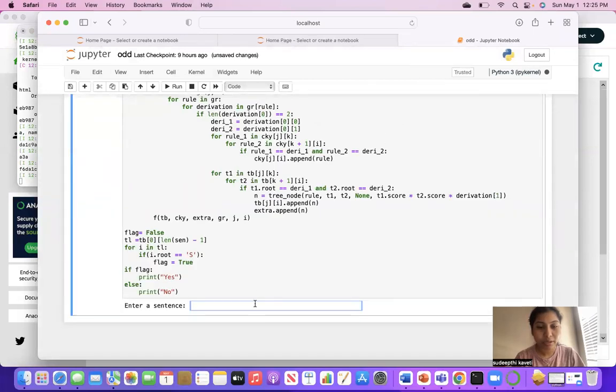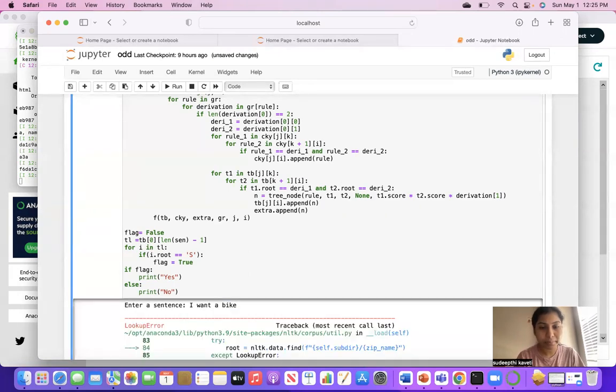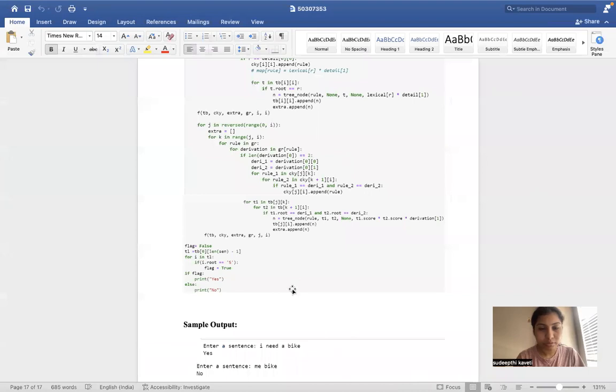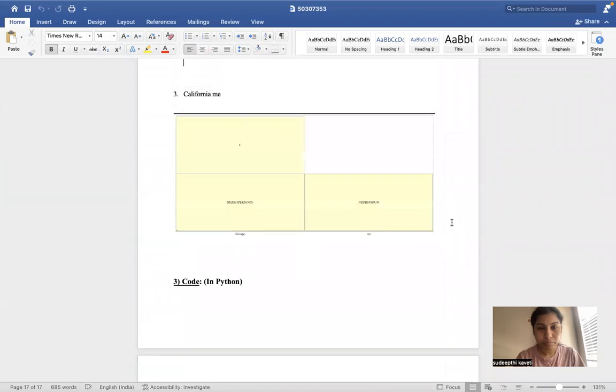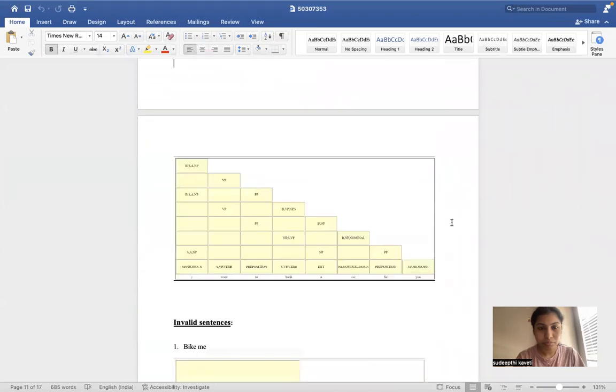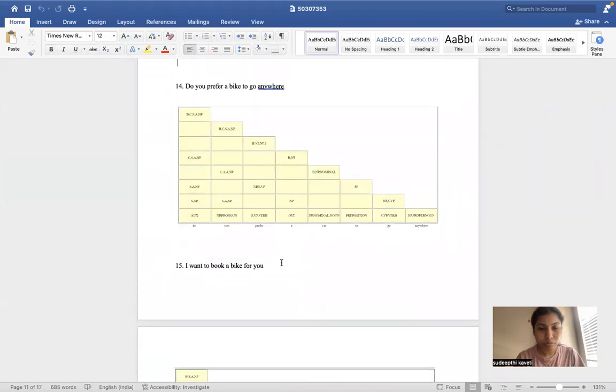See, I have got "Enter a sentence". Now I'm entering one valid sentence: I want a bike. Good. I'm taking one valid sentence, copy paste.